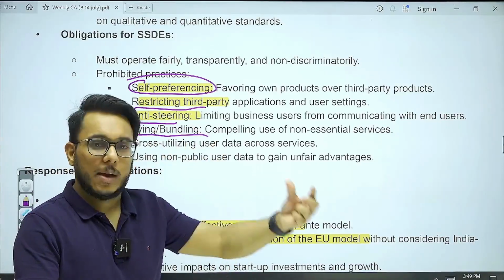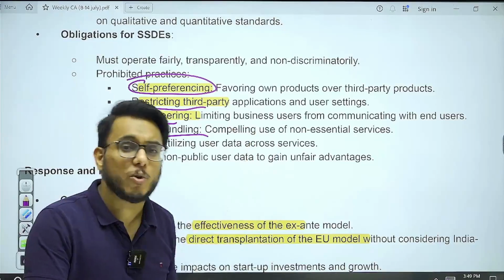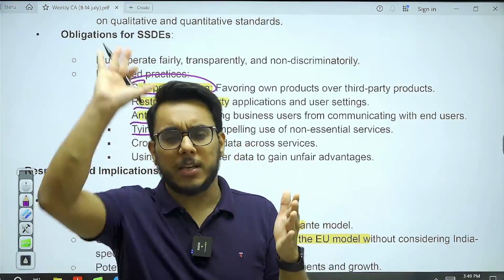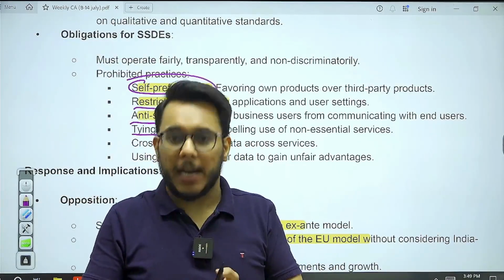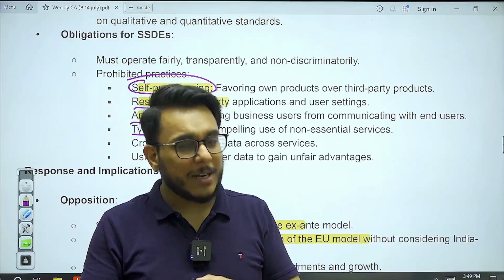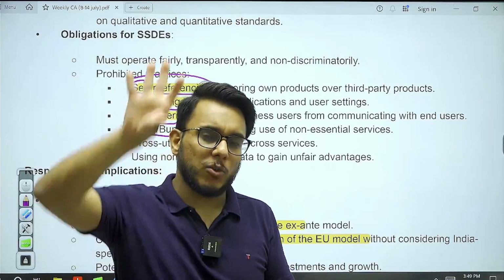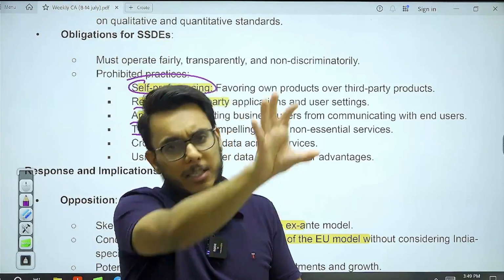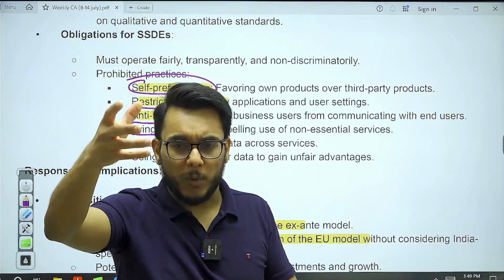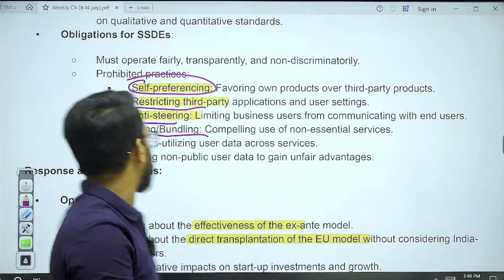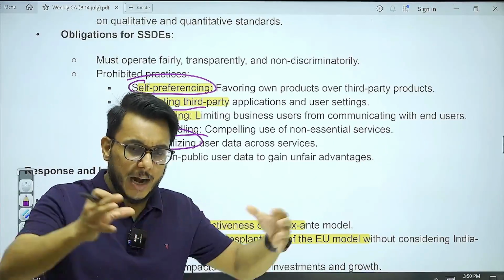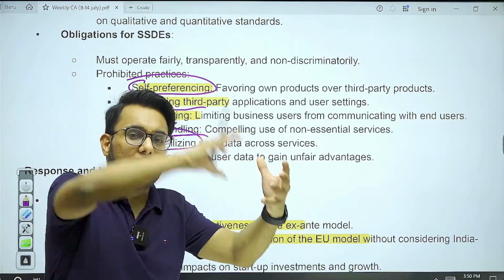Suppose you use Google Drive, where you can store your files, and you run out of space. You want 100 GB more storage, but Google forces you to buy other Google services also. If you want to buy more Google storage, you have to buy other Google services too. They cannot do that. Then there is cross-utilizing user data across services. If there are related platforms under a company, and one platform has collected our data, that data should not be given to others.